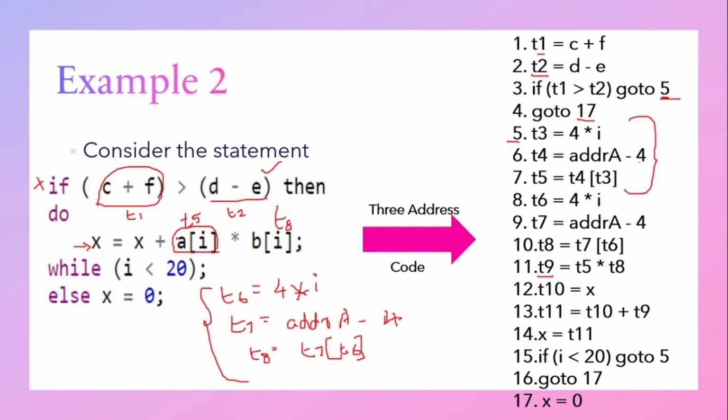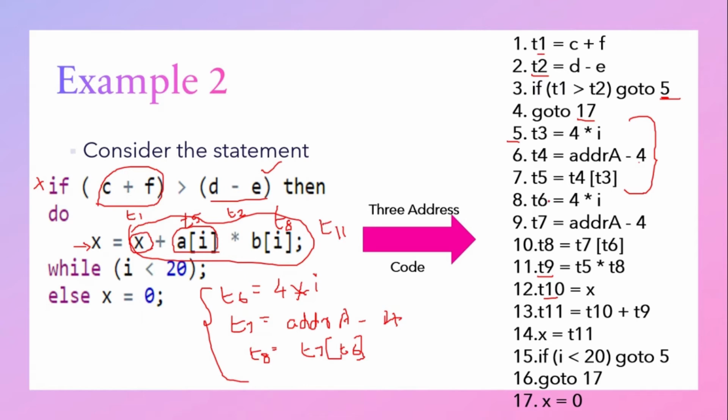After that, what we have to do? We have to add with x. So before that, we have to store x in another temporary variable. So x is stored in the temporary variable T10. After that, we will add what? We will add T9 and T10 and store the result in T11. So this complete expression result is stored where? It is stored in T11.